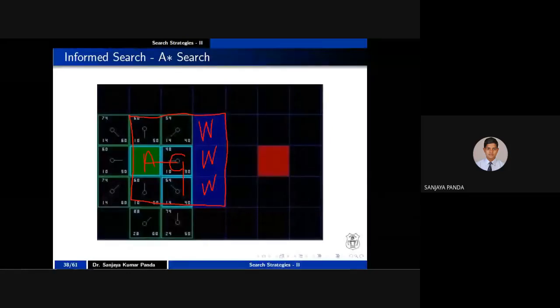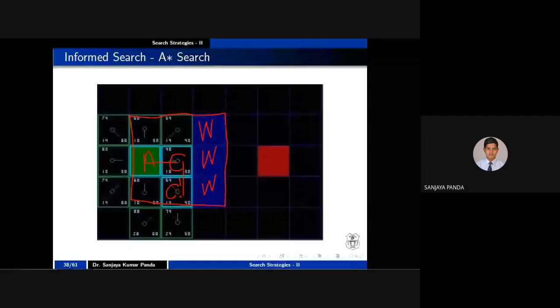If I want to make this my current state, let me write it as C dash. Initially you are in the initial state, then you move to this one, then you have to find your next state. Like that you have to proceed until you reach your final state. So you have to calculate the cost from C to C dash. C to C dash, the movement is nothing but a vertical move, so the cost is 10. Once you reach here, again you calculate the cost from this C dash to your goal node B. Like that you have to proceed.